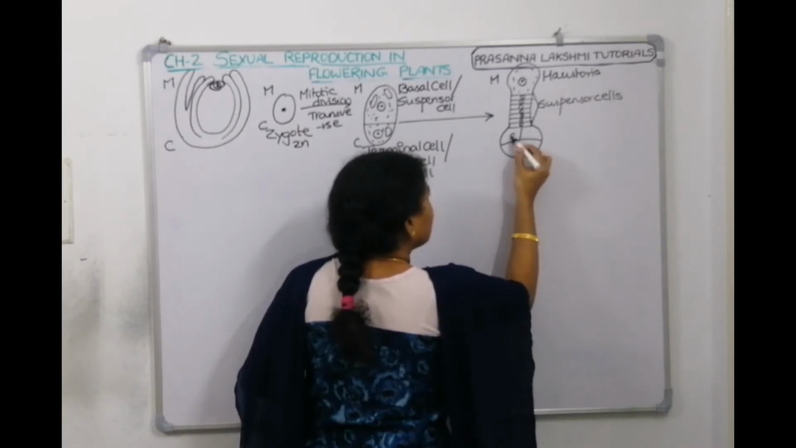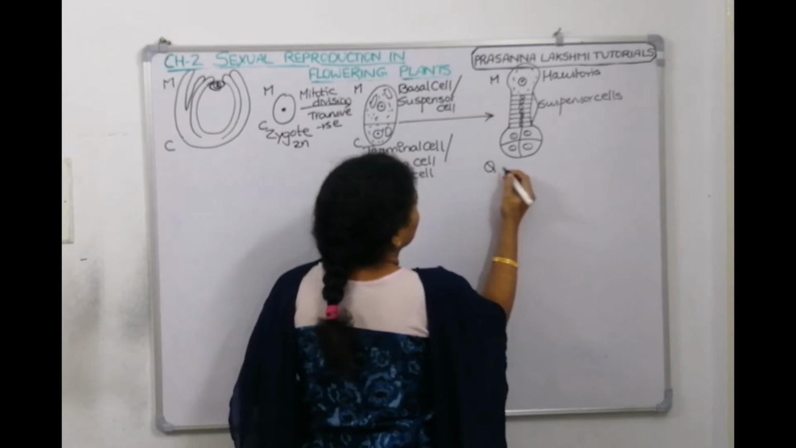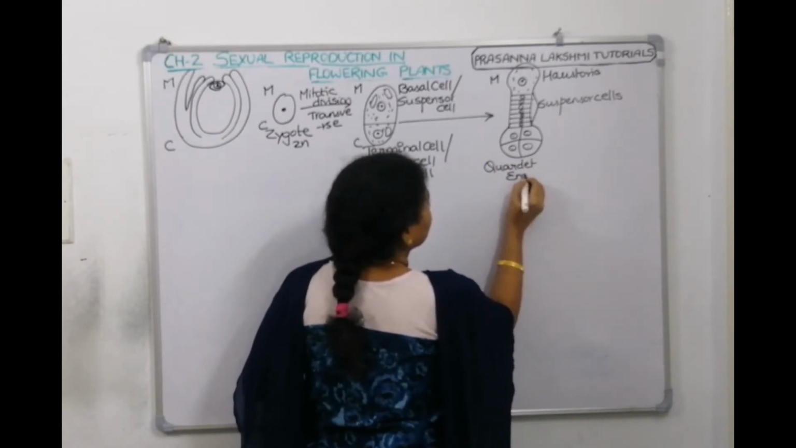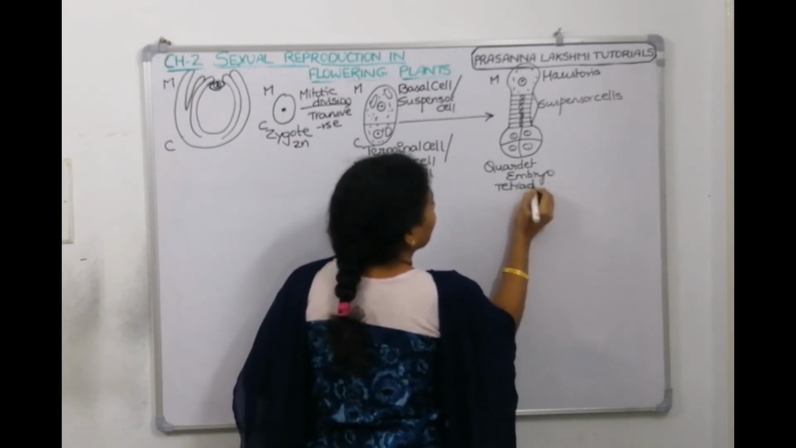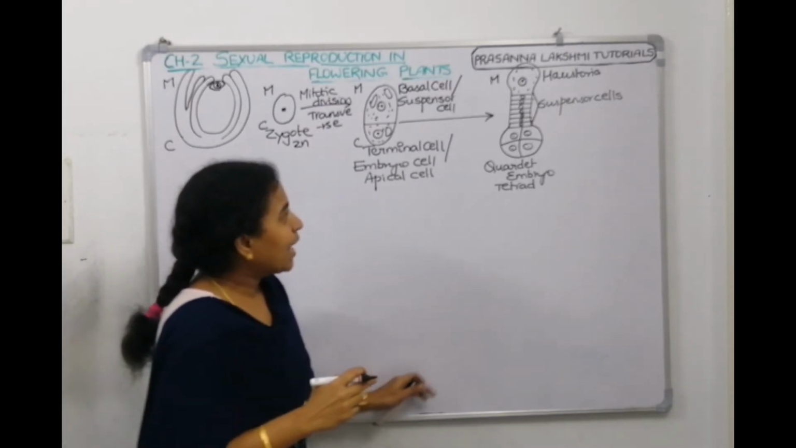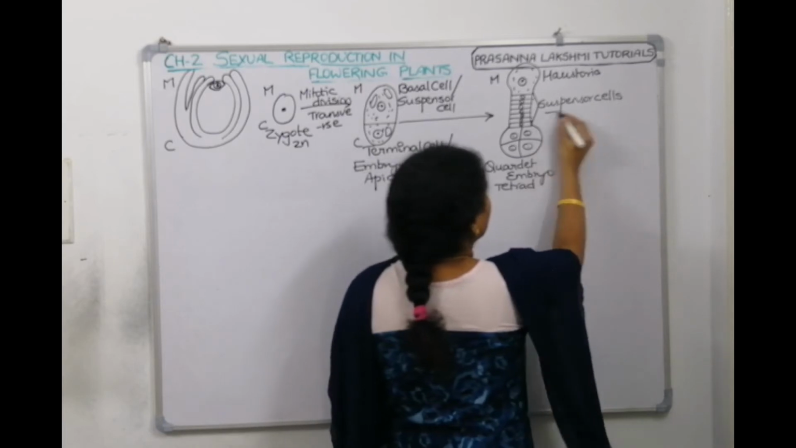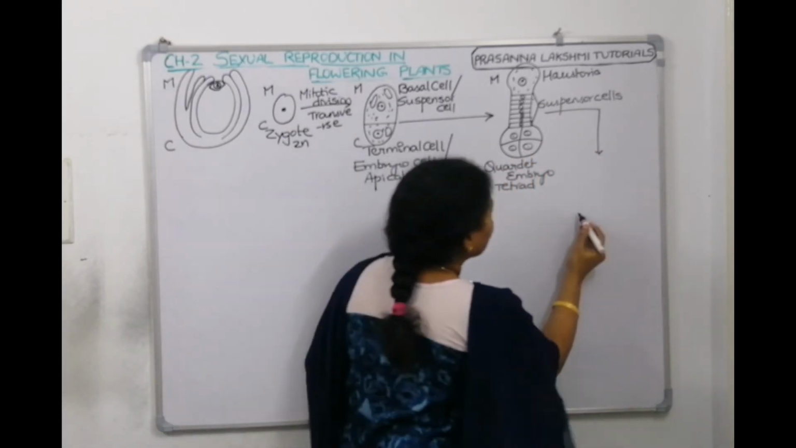Transverse and longitudinal division makes a quadrant embryo, which is also called a tetrad embryo. Now next, this embryo will divide further. It starts dividing and 4 will become 8. Then let's draw the 8 here.